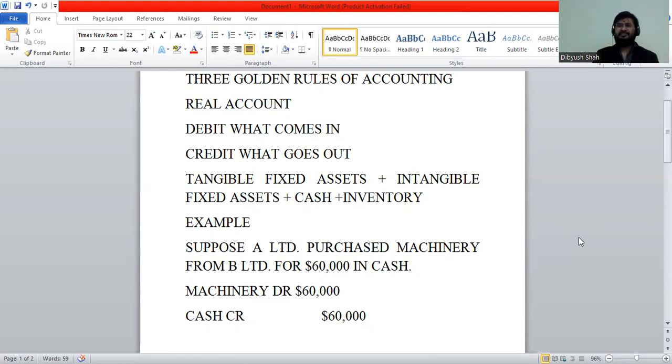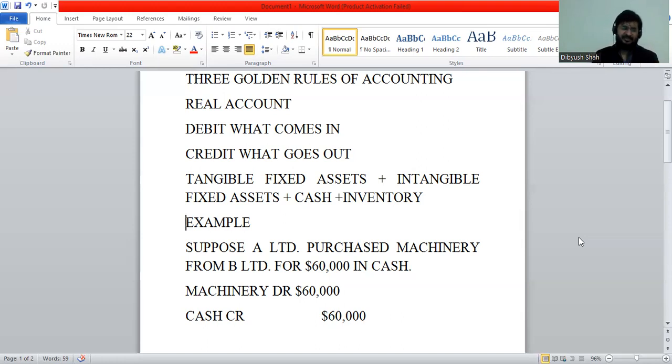Now, tangible fixed assets, there are two categories, right? One is a depreciable fixed asset, one that gets depreciated and can be replaced fully. Once it's fully depreciated, it is no longer going to be viable or in use for the company. For example, machinery, furniture, building. Land is a real asset, but it's not a depreciable asset. It is the only one of the tangible assets which is not depreciable at all. Then there are computers and other equipment.